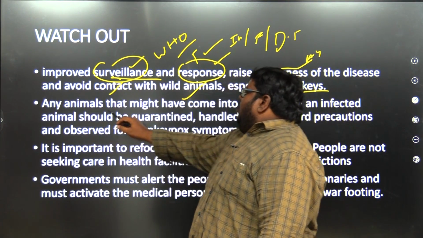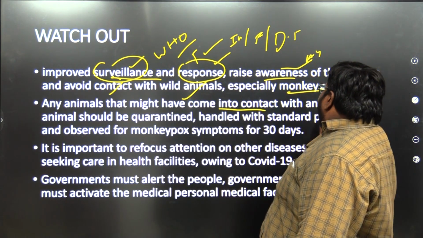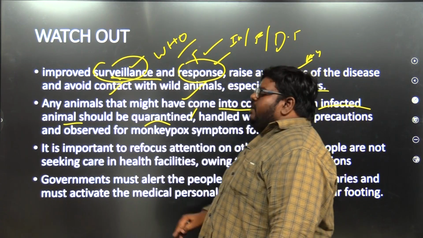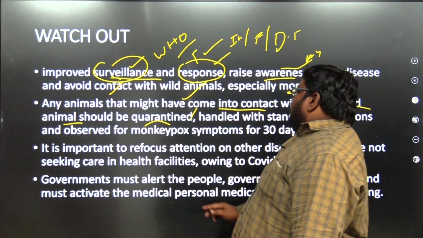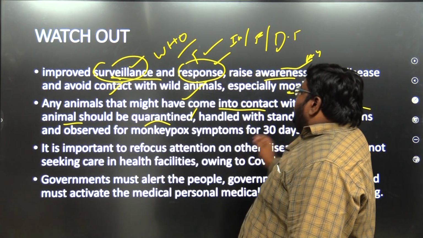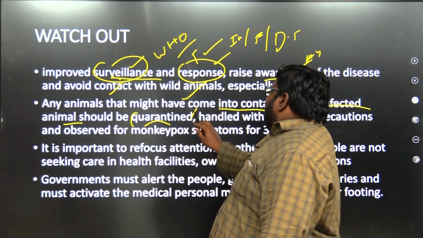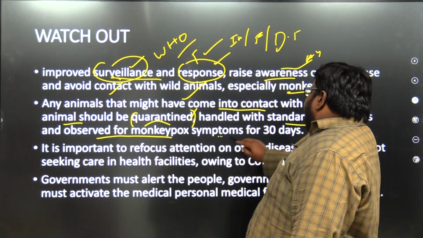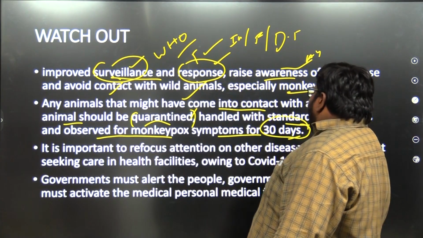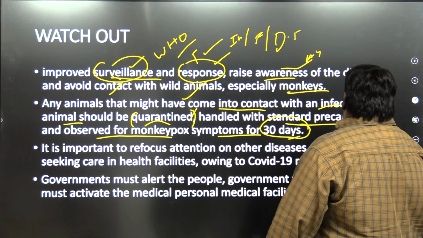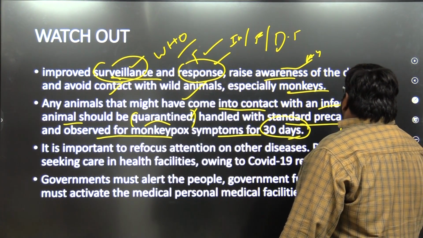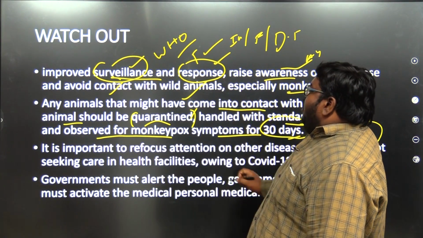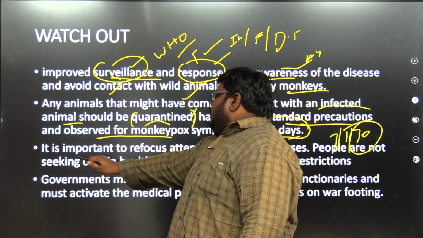The second point is that all animals that might have come in contact with the infected animal should be quarantined, like the human quarantine we saw in 2020 because of COVID-19. The infected animals should be quarantined. Handle with standard precautions and observe for monkeypox symptoms for 30 days. See this period: we have to be alert for 30 days, not 3 days, 1 week, or 10 days. We have to be quarantined for 30 days, and watch out very carefully.